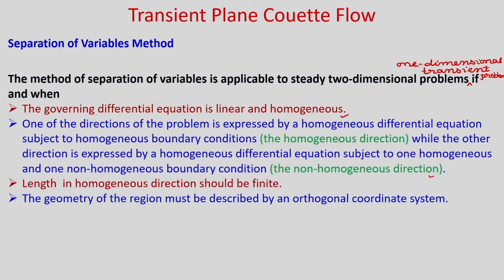We will discuss what is a homogeneous boundary condition. And length in homogeneous direction should be finite, and the geometry of the region must be described by an orthogonal coordinate system. So, in our case you can see that we have a Cartesian coordinate system, and also the length in y direction is finite, and now we need to discuss the boundary conditions.